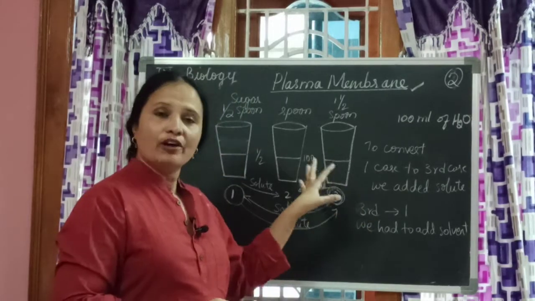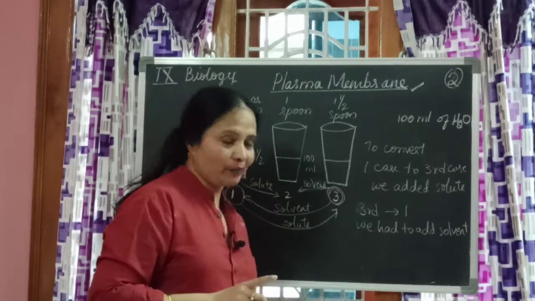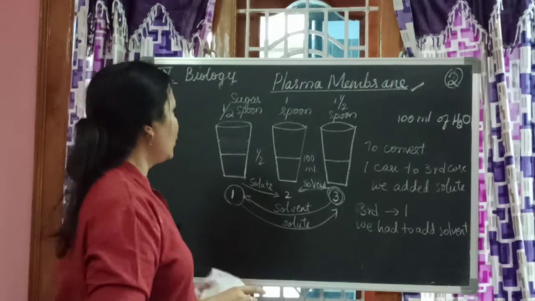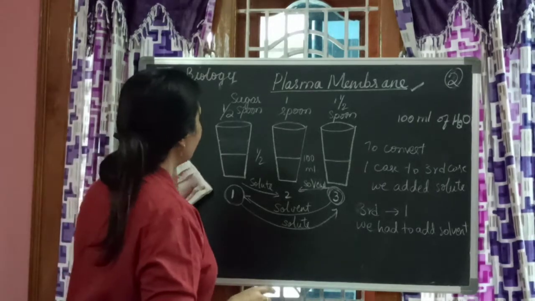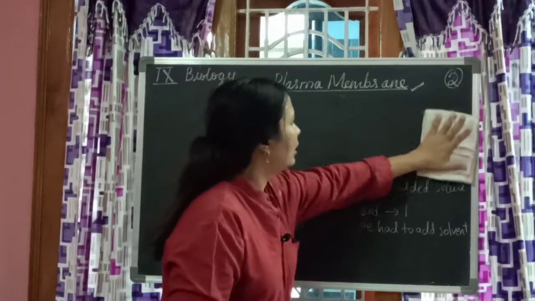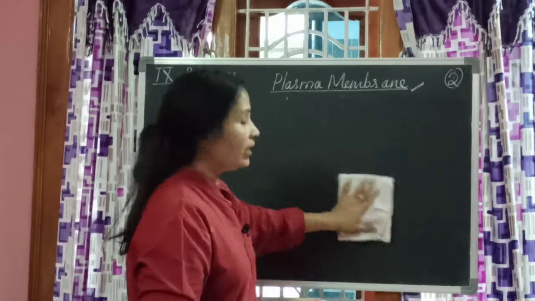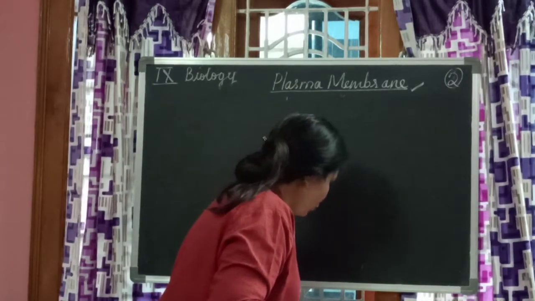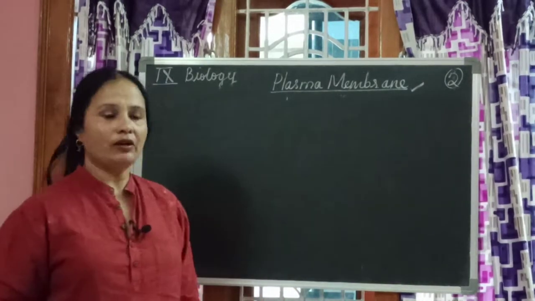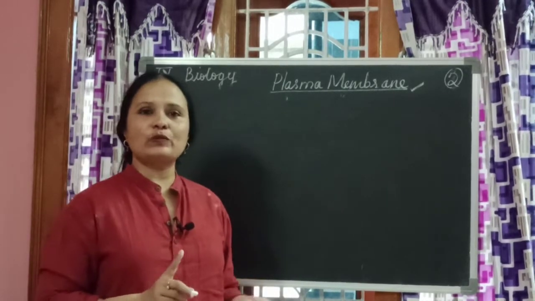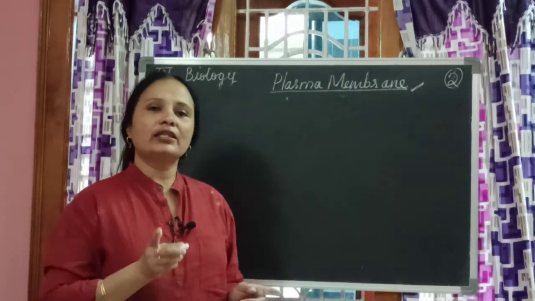Okay, children. Now with this, another experiment they have mentioned in your textbook, that is with the help of raisins. Okay, let us see that. I hope you understood this, children. Now coming to the experiment. Here we are going to learn about osmosis. How osmosis takes place, we are going to learn that.